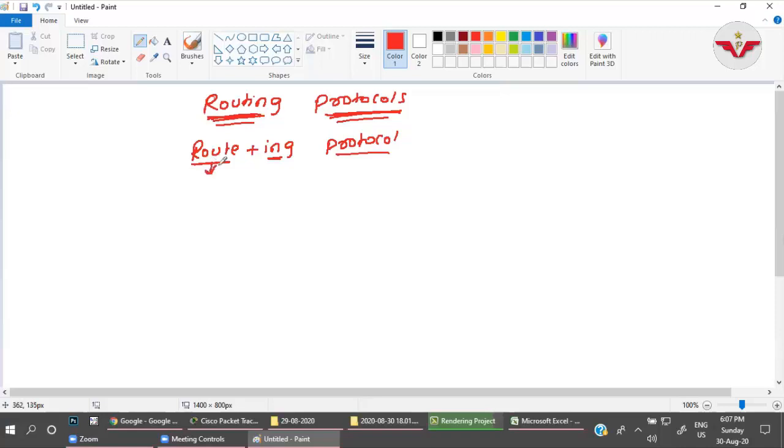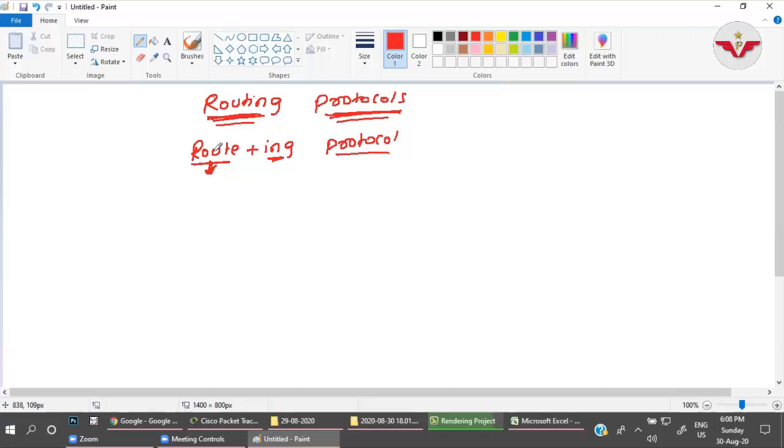Route means to find the path. Route means to find the path. Ing, we generally add as a verb. It means the process: if any process is going on, there we add ing. So routing means the process to find the path, right? And protocol means a set of rules or a set of instructions is called a protocol.